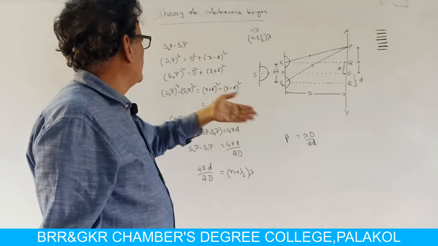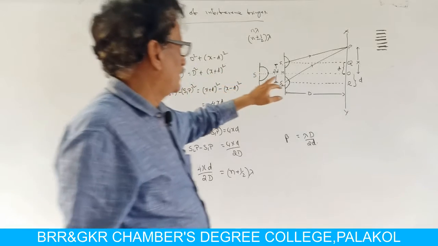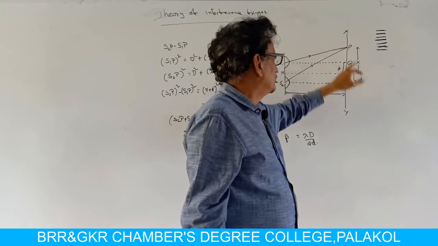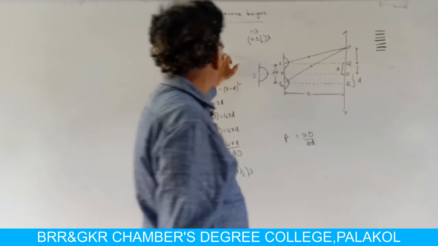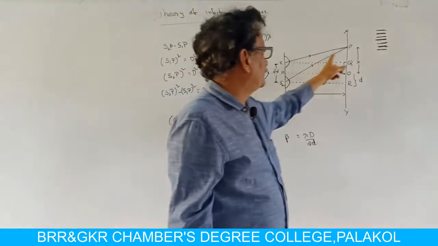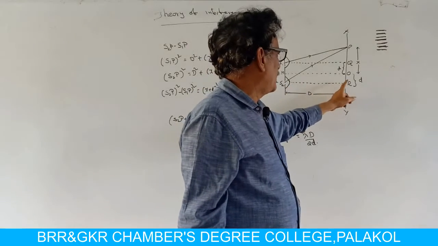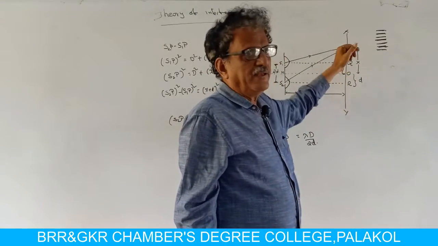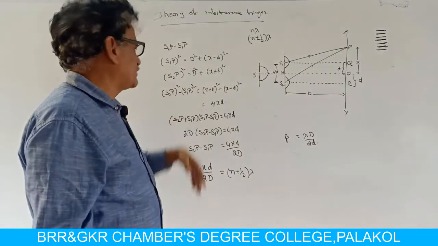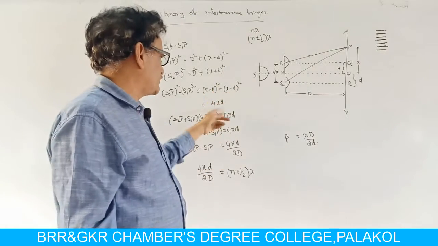From simple geometry, S1P whole square is equal to D square plus X minus d whole square. Similarly, S2P whole square is equal to D square plus X plus d whole square. Therefore, S2P whole square minus S1P whole square is equal to X plus d whole square minus X minus d whole square, which is equal to 4Xd.